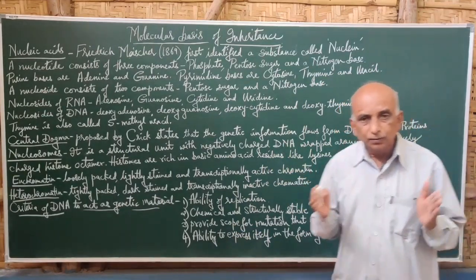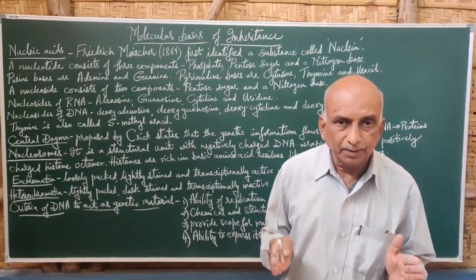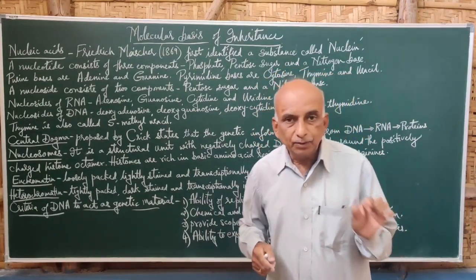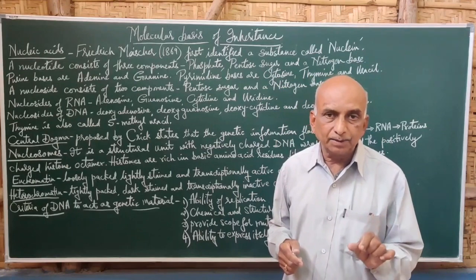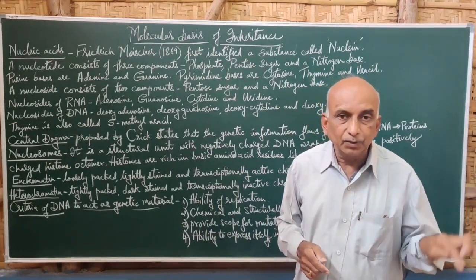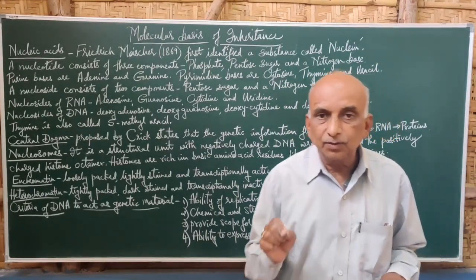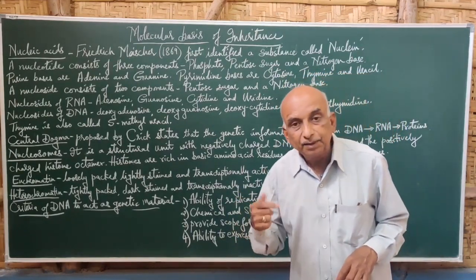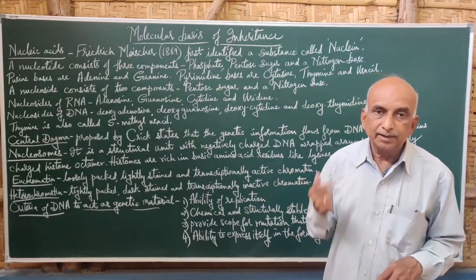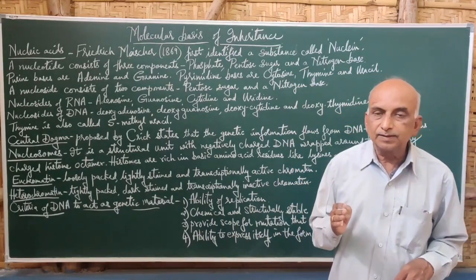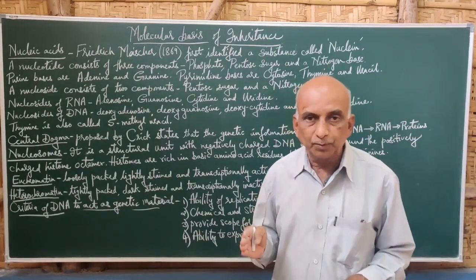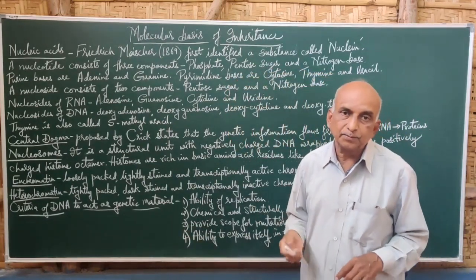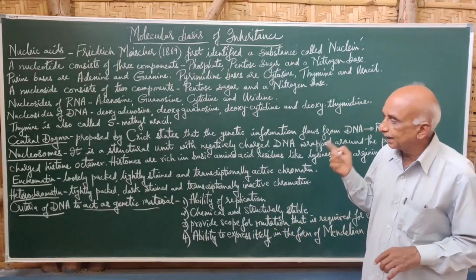Now when a nucleotide is formed, first it forms a nucleoside. A pentose sugar and a nitrogen base together form a nucleoside. When this nucleoside links with a phosphoric acid or a phosphate, it becomes a nucleotide. That is how a nucleoside is made up of 2 components, and a nucleotide is made up of 3 components. That is the difference between nucleotide and nucleoside.